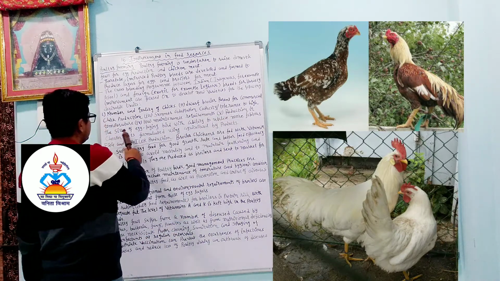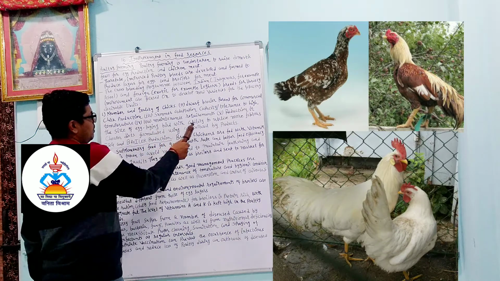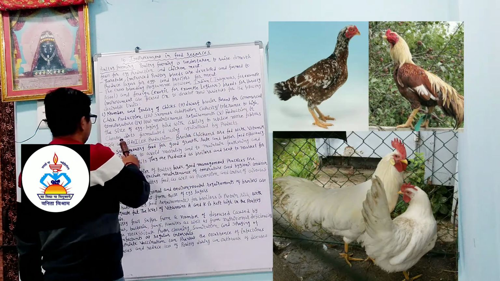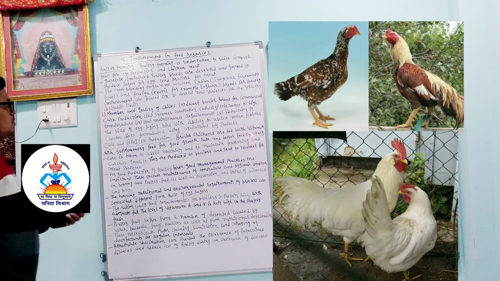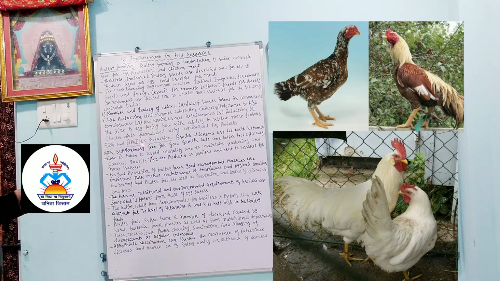Fifth, reduction in the size of the egg laying bird, with the ability to utilize more fibrous, cheaper diets formulated using agricultural by-products. So the fifth is important: reduction in the size of the egg laying bird. Here you concentrate on cheaper diet formulated using agricultural by-products, and on the reduction in the size of egg laying birds.